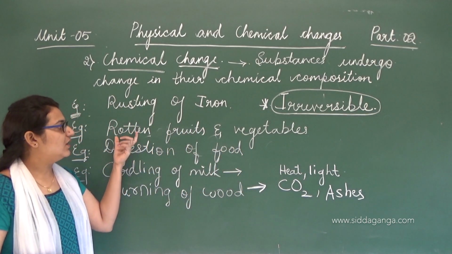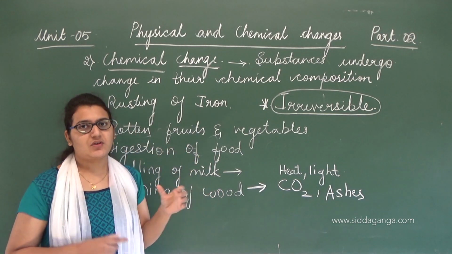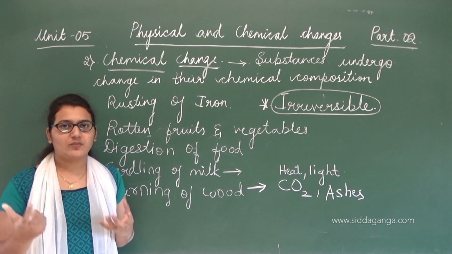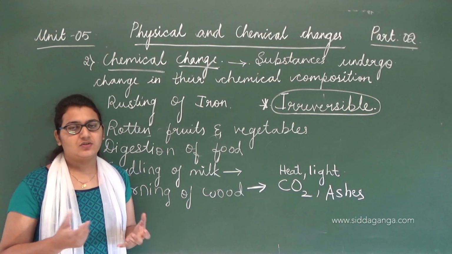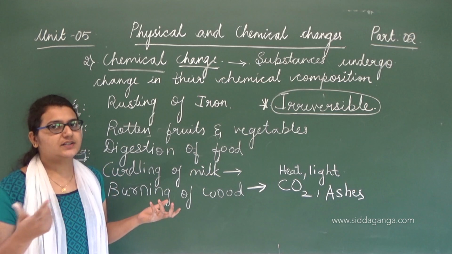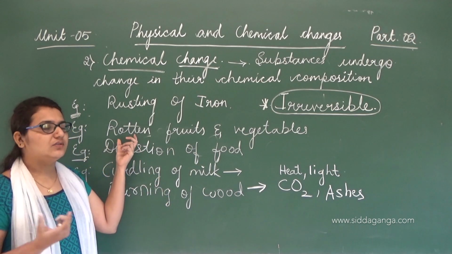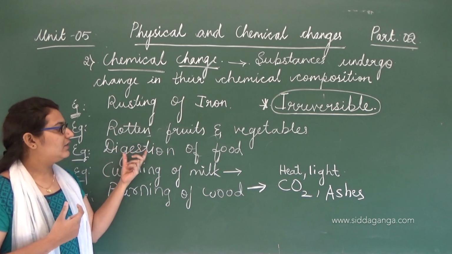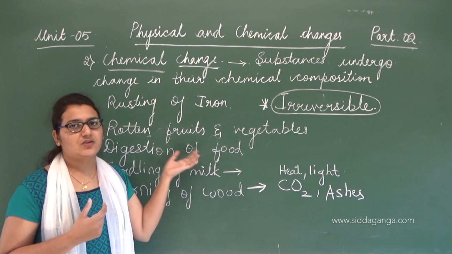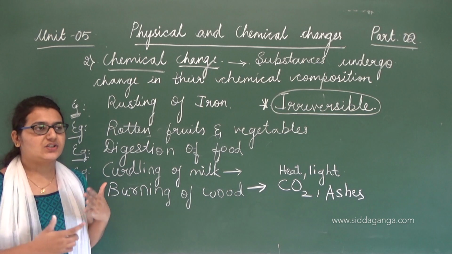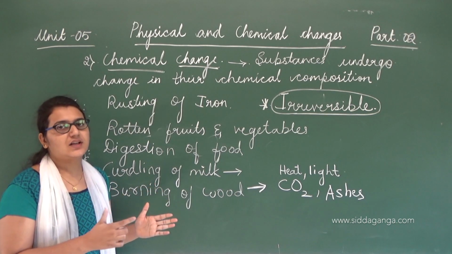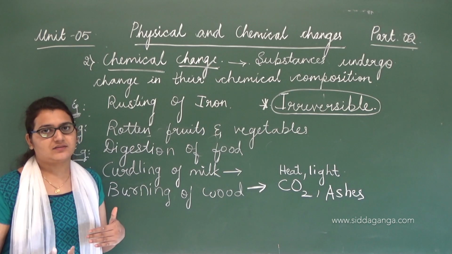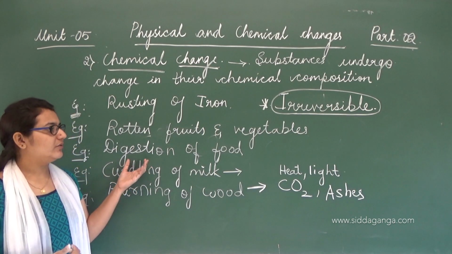One more example is rotten fruits and vegetables. After the fruits get rotten, we cannot get back the normal fruit. Does it happen? No, right? Once rotten, it gets spoiled, so again we won't get the same fruit back. Even digestion of food is a complex example, where complex substances are chemically changed to form simpler substances. So again, that is an example of chemical change.